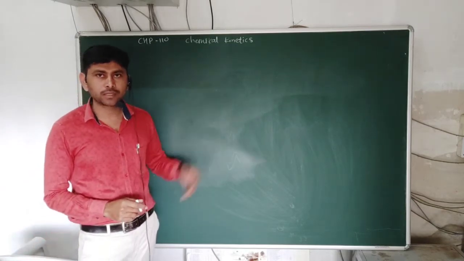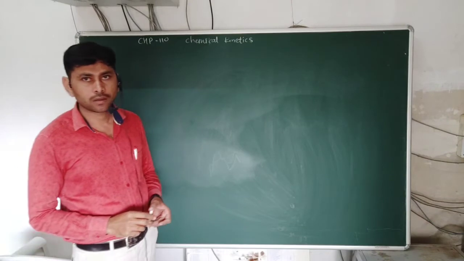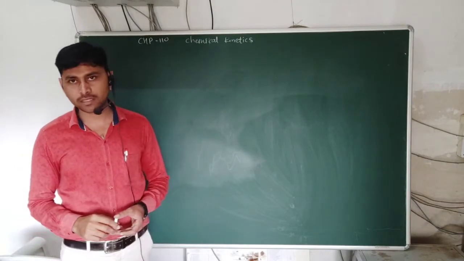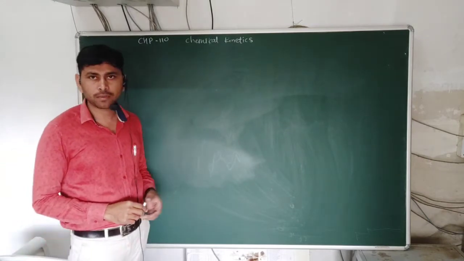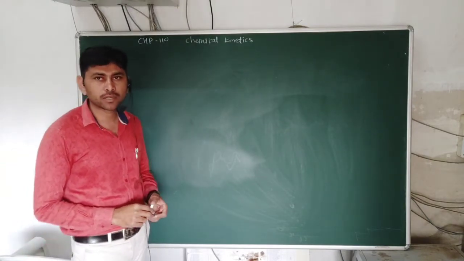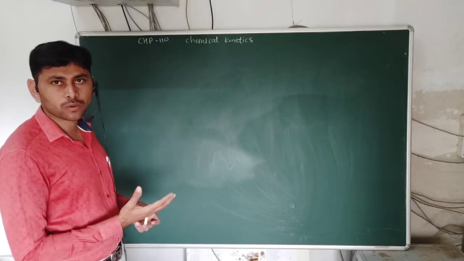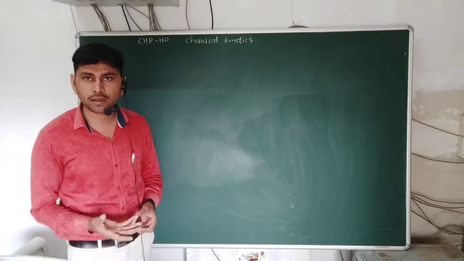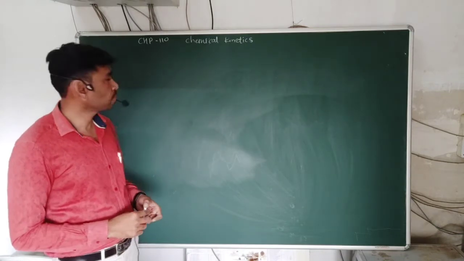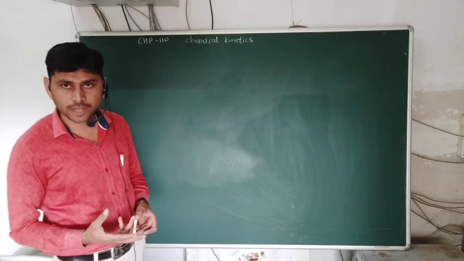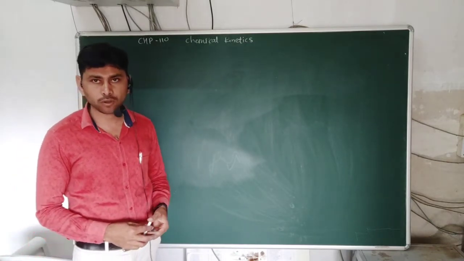Last lecture we started this topic of chemical kinetics. In chemical kinetics, we study the rate of reaction as well as the mechanism of reactions. Chemical kinetics is the branch of chemistry that deals with the study of rates of reactions: how fast a reaction occurs, how slow a reaction occurs, what is the rate of a chemical reaction, as well as the mechanism of reactions.